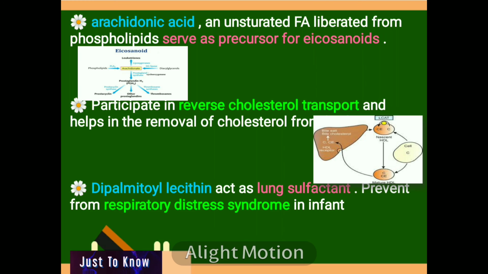Phospholipids act as a surfactant, the agent lowering the surface tension. This dipalmityl lecithin is an important lung surfactant. The respiratory distress syndrome in the infant is associated with the insufficient production of this surfactant.